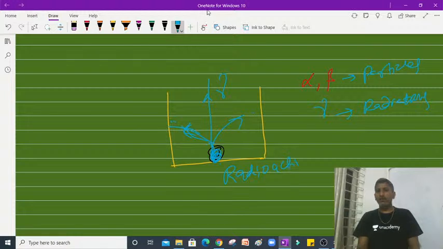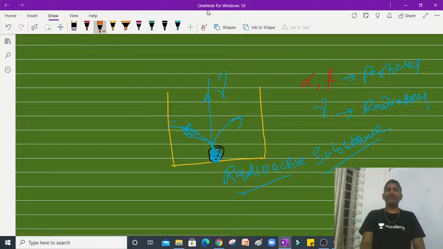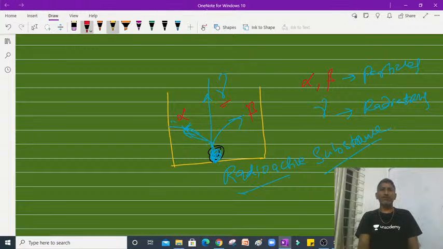A radioactive material or substance has to exhibit radioactivity. So radioactivity is nothing but the spontaneous emission of alpha, beta particles followed by gamma radiations. Here in this diagram, students, you can see very clearly. I am showing the alpha particle in this direction, the beta particle in this direction, whereas the gamma radiation is not deviating. It moves in a straight way without any deflection.